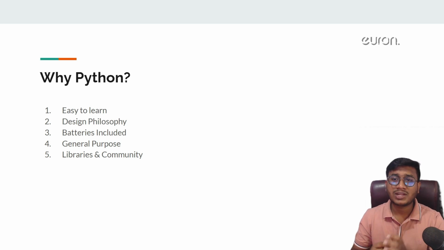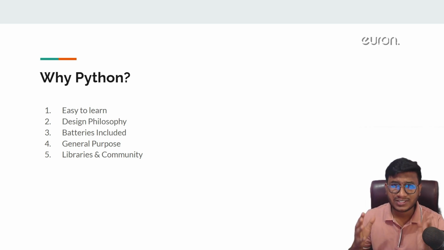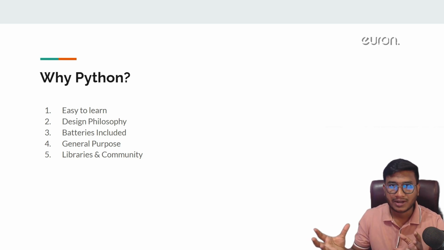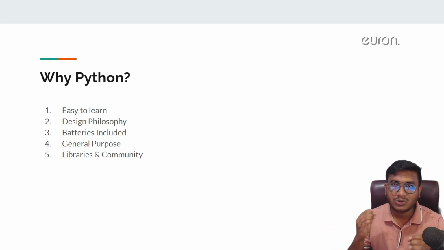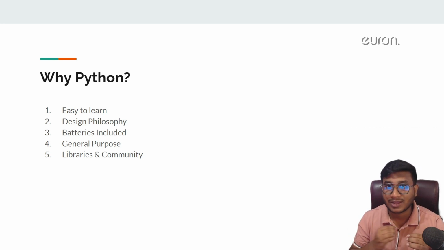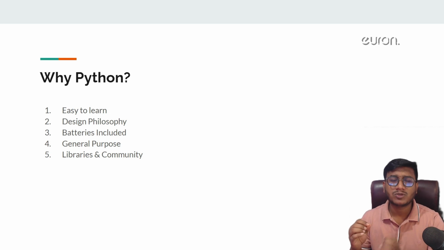And the fourth point, you can see, is general purpose. So Python is a general purpose programming language. I think you saw it in the definition. So what is general purpose? General purpose means you can use Python anywhere. Let's say you want to do software engineering with the help of Python, you can do it. Let's say you want to do data science, you can do it. Let's say you want to do web development, you can do it. Let's say you want to do blockchain, you can do it. So it's a general purpose programming language. You can use this programming language anywhere. That's why it's called a general purpose programming language.